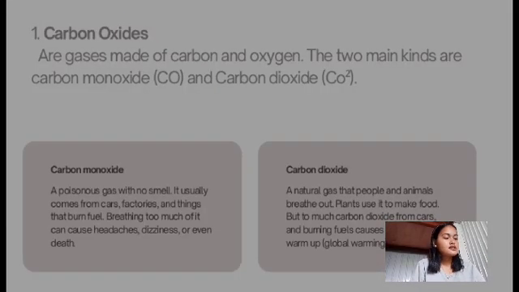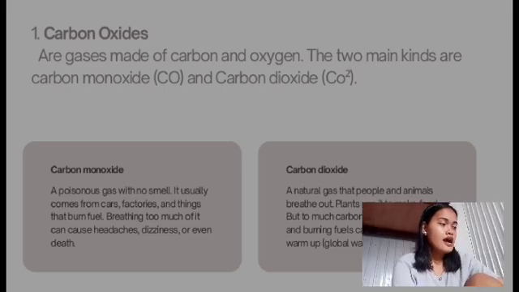The first one is the carbon oxides. Carbon oxides are gases made of carbon and oxygen. The two main kinds are carbon monoxide and carbon dioxide. Carbon monoxide is a poisonous gas with no smell. It usually comes from cars, factories, and things that burn fuel. Breathing too much of it can cause headaches, dizziness, or even death.